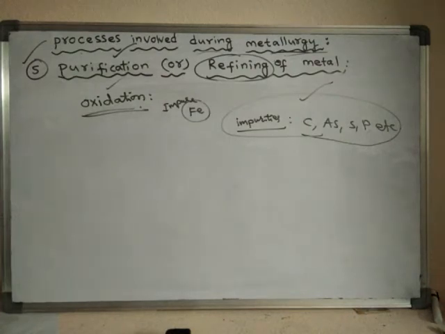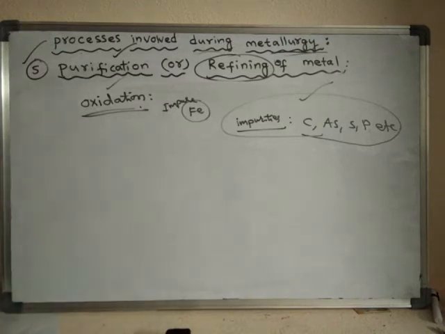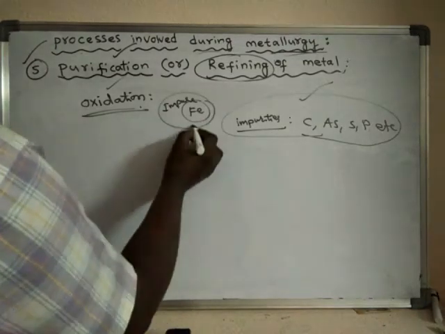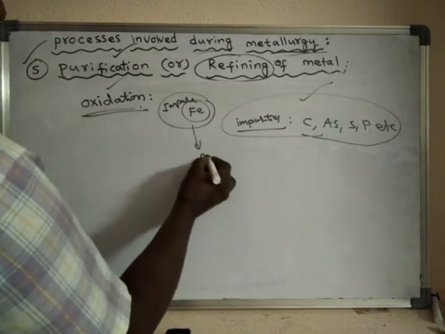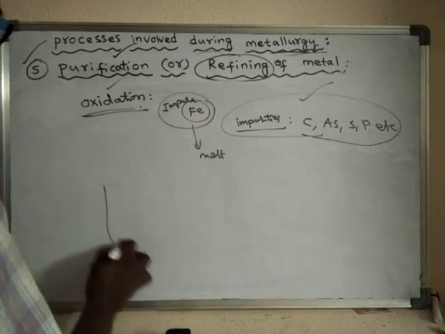So what happens in this process? We have to take this impure iron and melt it, so we get molten iron.